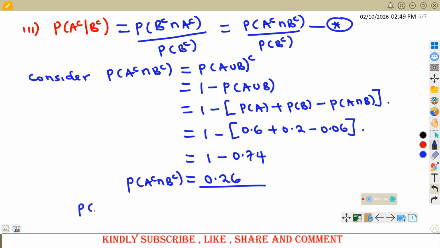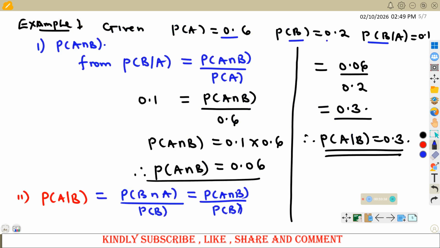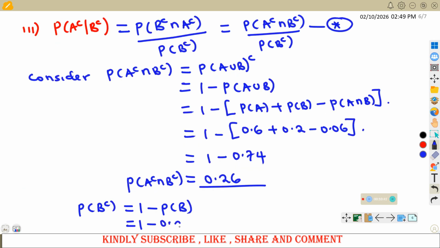So probability of B complement is the same as 1 minus probability of B by definition, which I hope you still recall. This is 1 minus probability of B. What is probability of B? 0.2. So this is 1 minus 0.2, and this will give us 0.8. So we have got this, we have got that. So we can go on and get the probability of A complement given B complement.